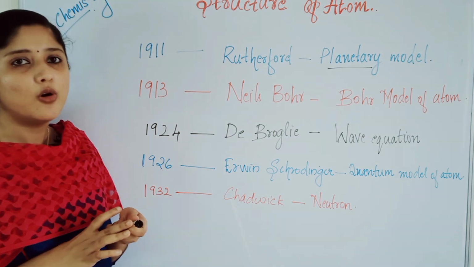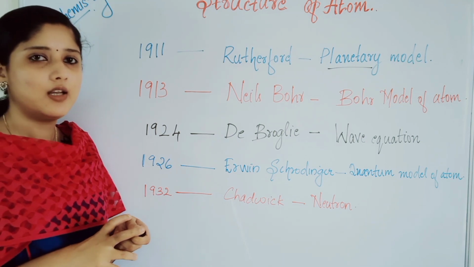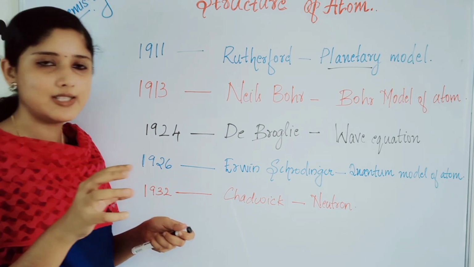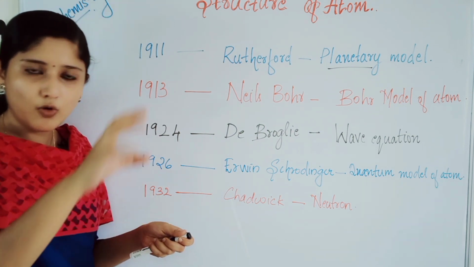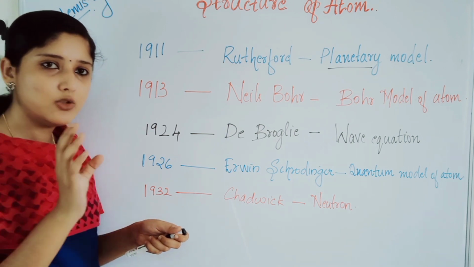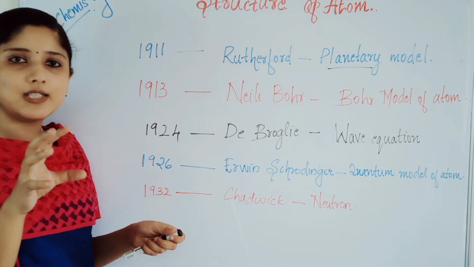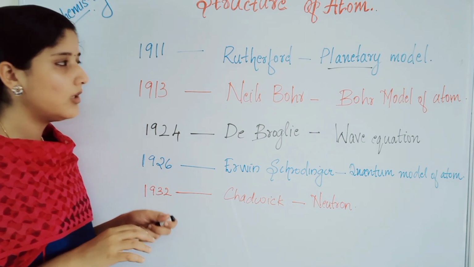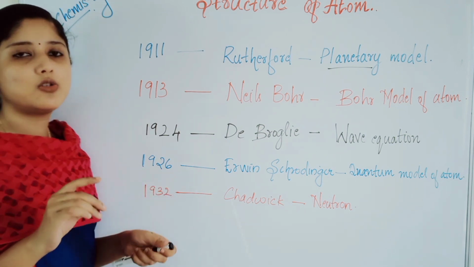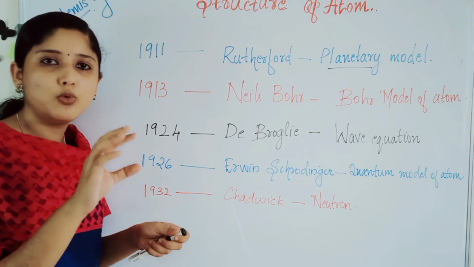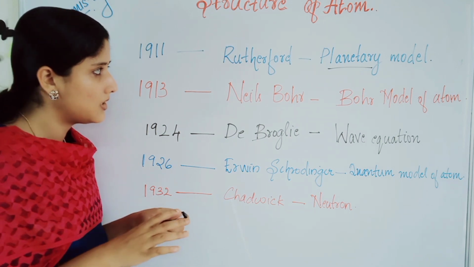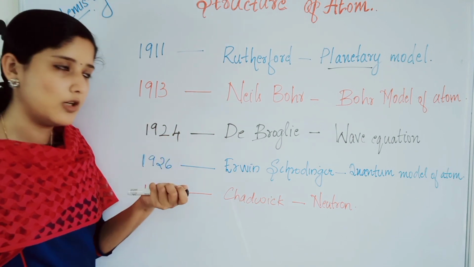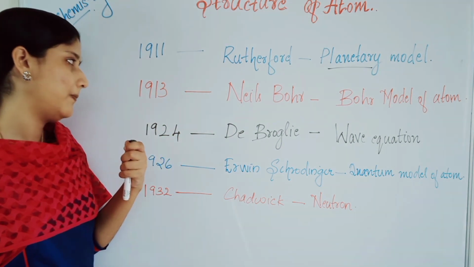He proposed that we can compare the atom with the solar system, with the nucleus inside and the electrons revolving around it, like the sun at the center and all the planets revolving around it. He told that the force of attraction is the electrostatic force of attraction between the nucleus and the surrounding electrons. That is the planetary model of Rutherford, developed in 1911.